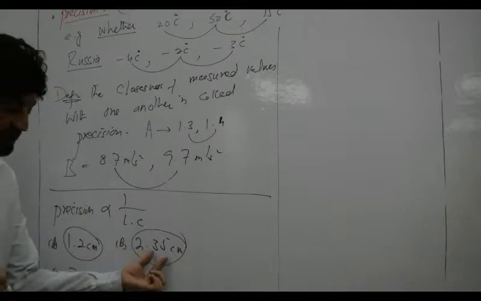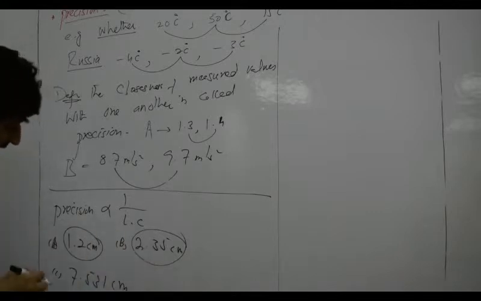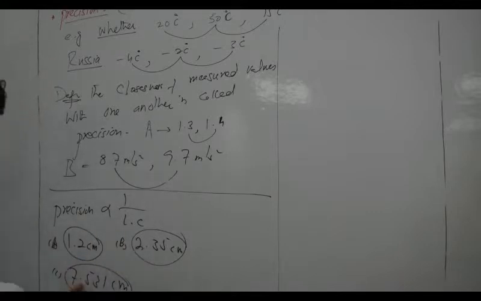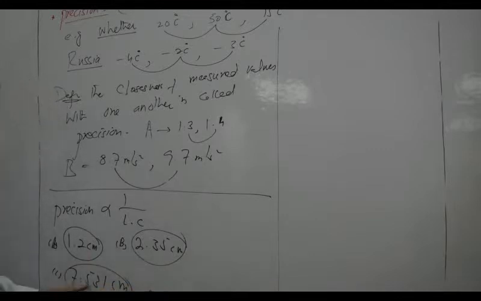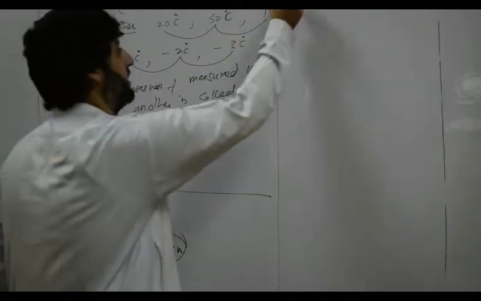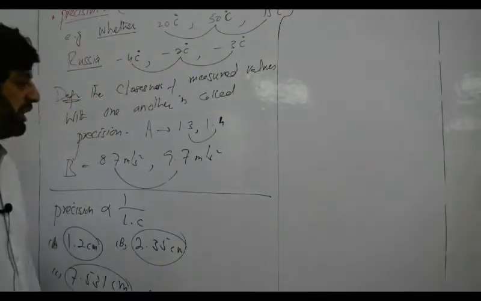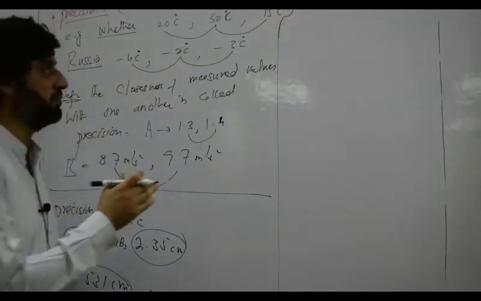The least count here is 0.01, and here look at the least count. The least count is 0.001. So the least count of this number is very small. If the least count is very small, it means that the precision is very high. So precision is inversely proportional to least count. Okay, so least count and precision have an inverse relation.